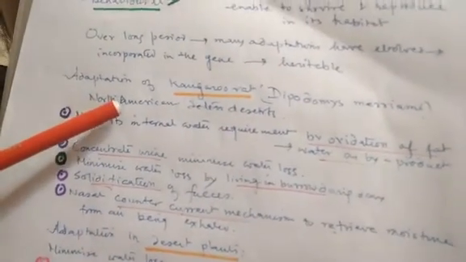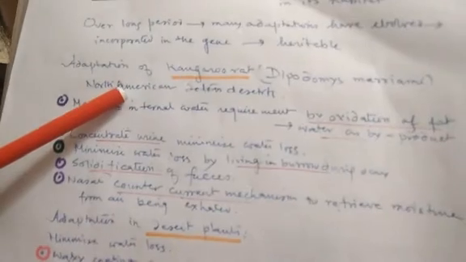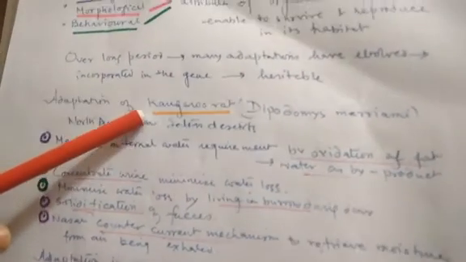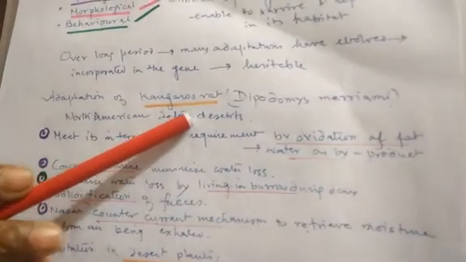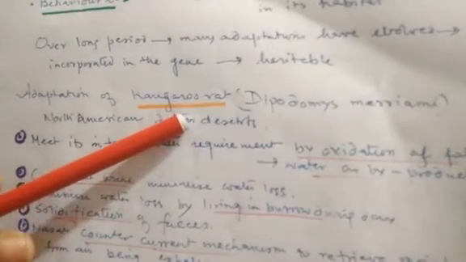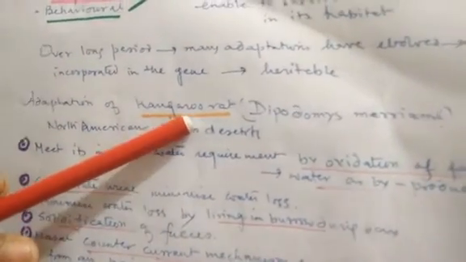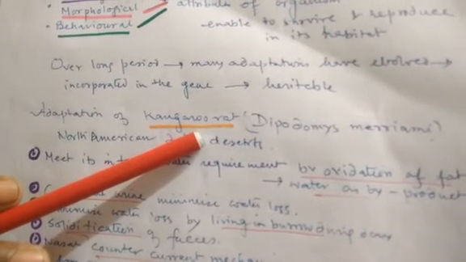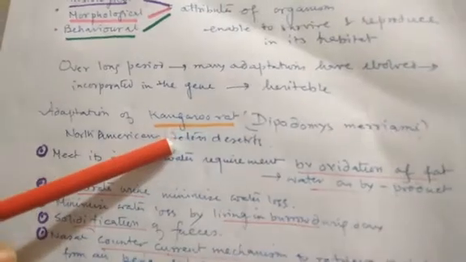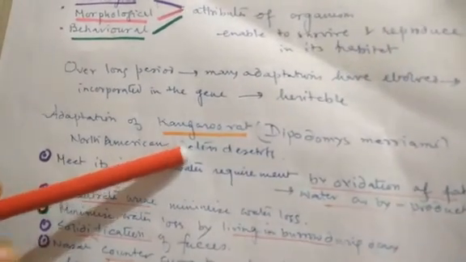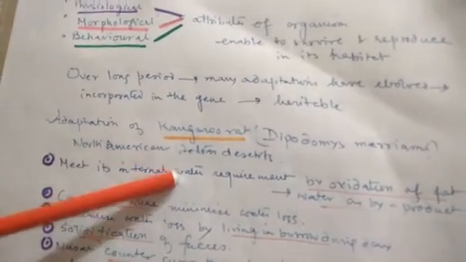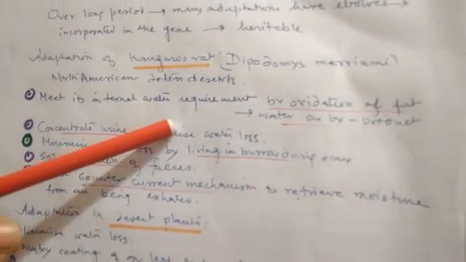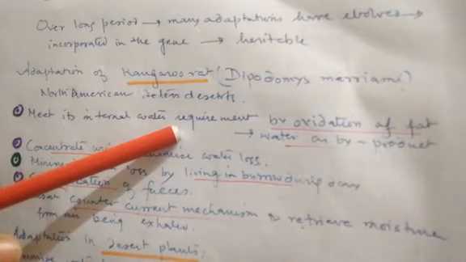At first we will discuss the adaptation of desert habitat. In this context we will discuss the adaptation of the kangaroo rat in the desert habitat. Clear? It is Dipodomys merriami, which is the kangaroo rat. It actually lives in the North American desert. So at first we will see how it is coping with the desert condition.